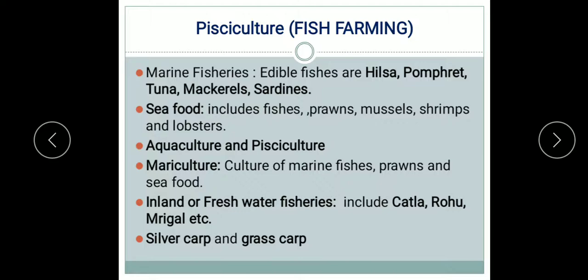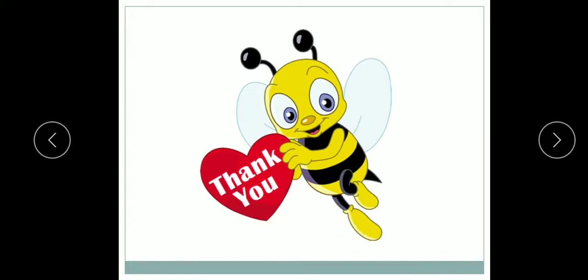Katla is the fastest growing carp. So this is all about pisciculture. Students, today we have studied two important topics, apiculture and pisciculture: the management of bees in order to get their products, and the management of culture of fishes to get good quality and number of fishes and other animals. So revise it from the book also, read from the book also, and ask your doubts.